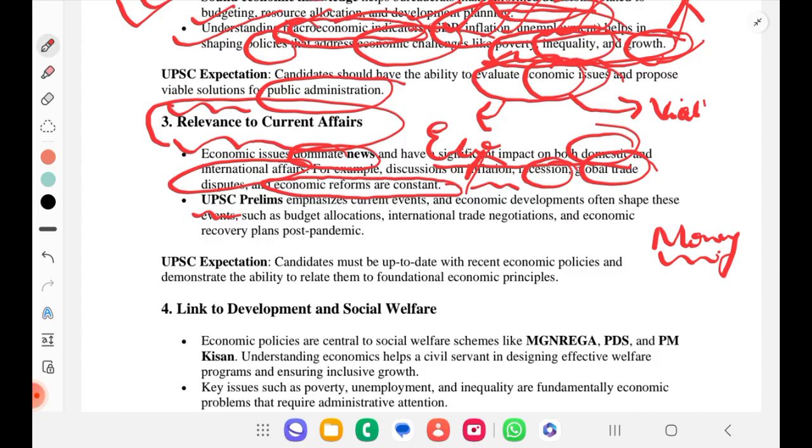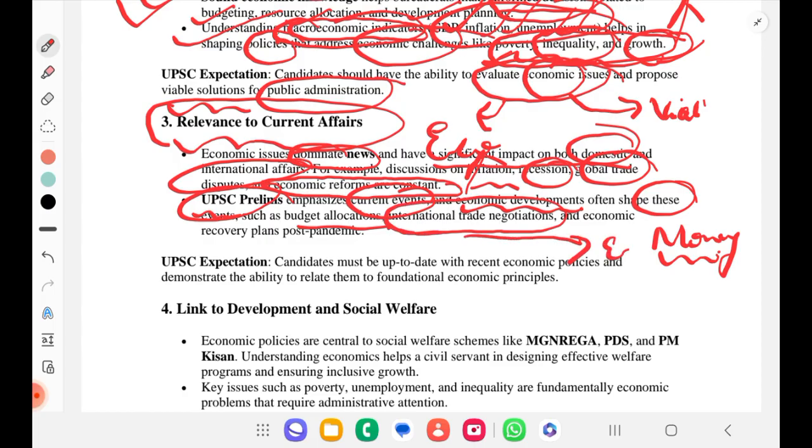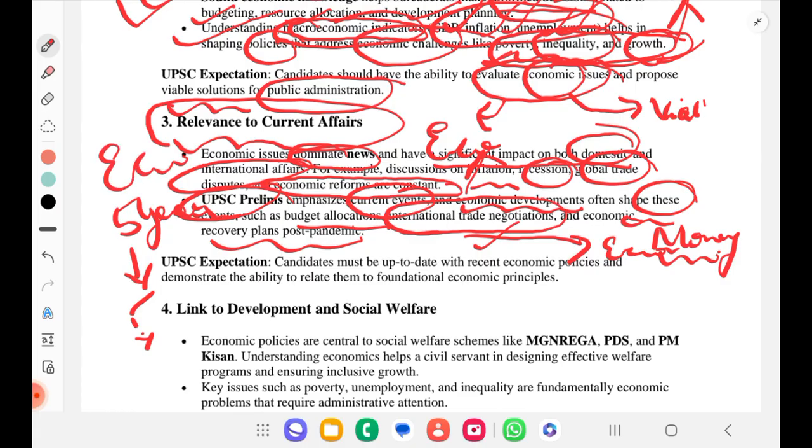So from UPSC Prelims point of view, it emphasizes on current affairs and economic development often shape these events such as budget allocation, international trade organization. Why do we want this trade organization? Again, economics. We'll be reading about international organizations here only. And economic recovery plans. We have already seen 5-year plans and all. Then we are also planning for different policies, all these things. From where will we understand all these things? From the subject called economics. That's why it is important.